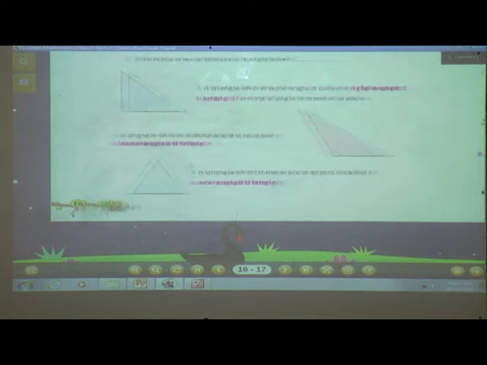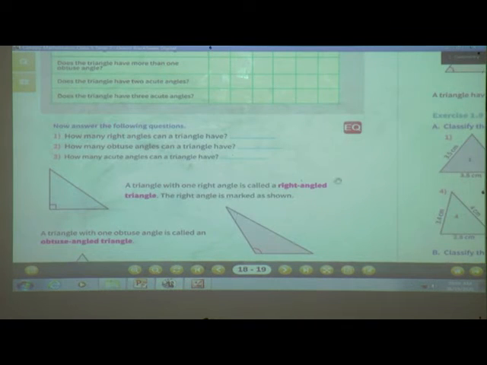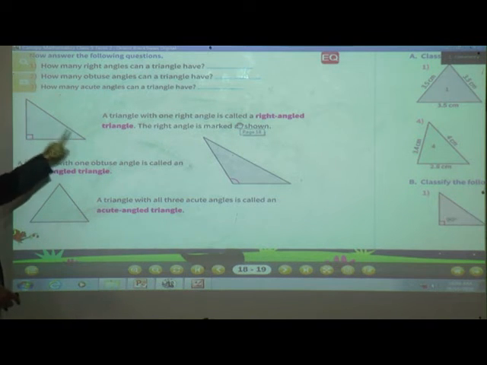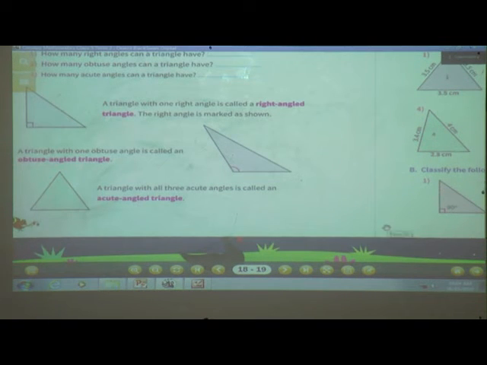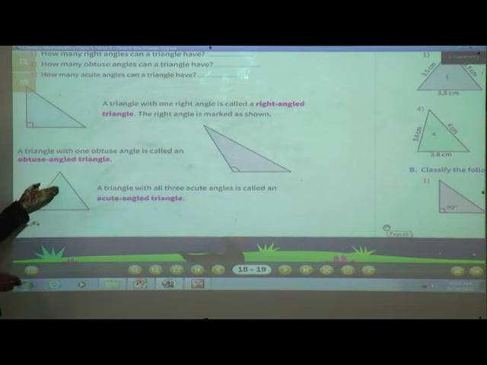Now here page number 18, see, here are the types of a triangle. A triangle with one right angle is called a right angle triangle. Here, okay, the right angle is marked as shown. Now this one is a triangle with one obtuse angle, called an obtuse angle triangle, and same for the acute angle also. A triangle with all three acute angles is called an acute angle triangle.